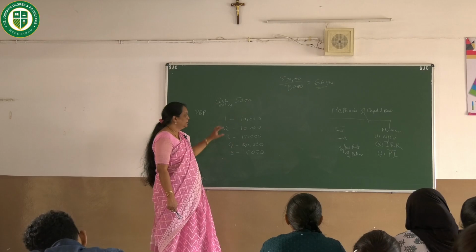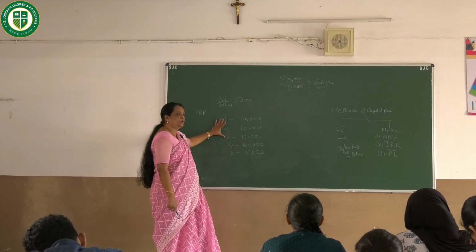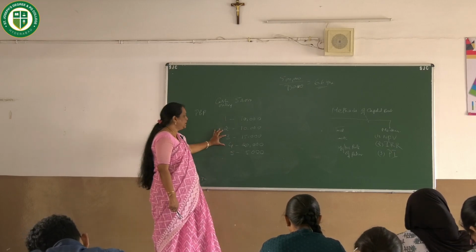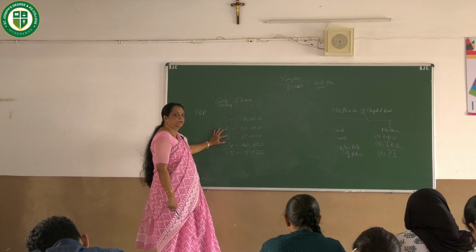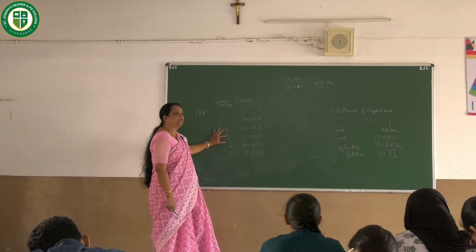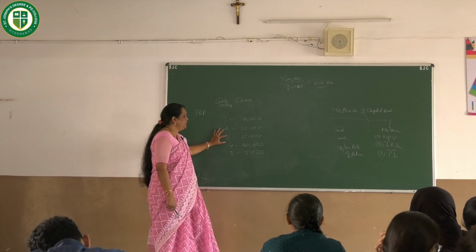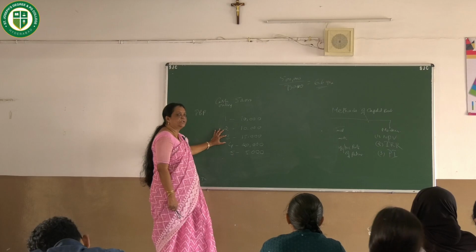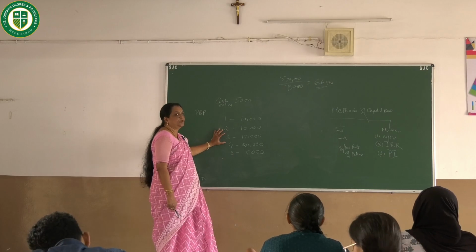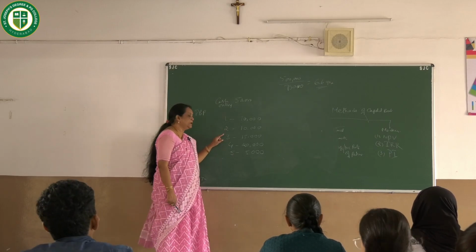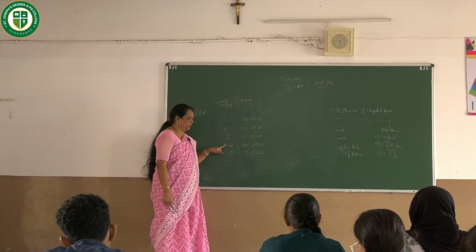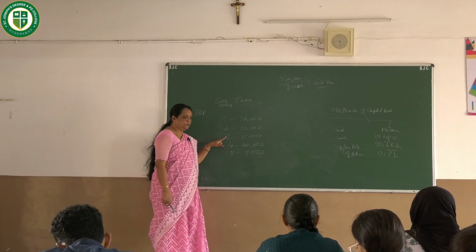Till third year you get 35,000. Fourth year, it is going to be 5,000 excess, but we want only 50,000. So what is the procedure to do? Your payback period is lying in between third and fourth year.